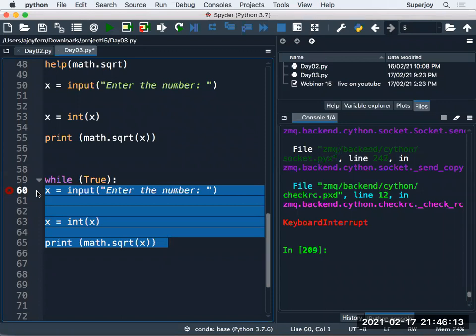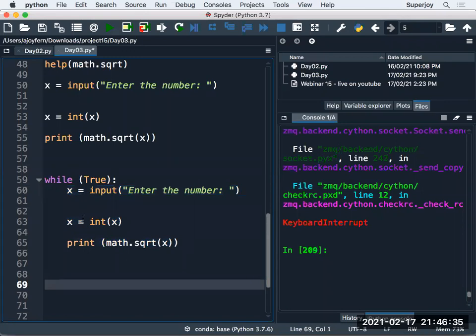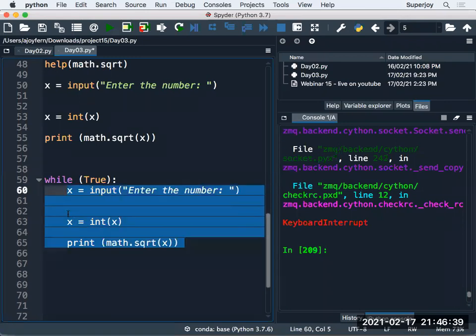Guys, as of now, these 3 lines are not part of the while loop. Why? Because of the indentation issue. These 3 lines will only become part of the while loop if they follow the proper indentation. And what is the proper indentation? Guys, this should be the right indentation. Are you getting this, guys? This is the right indentation. Then only these 3 lines are part of the while loop, otherwise not.